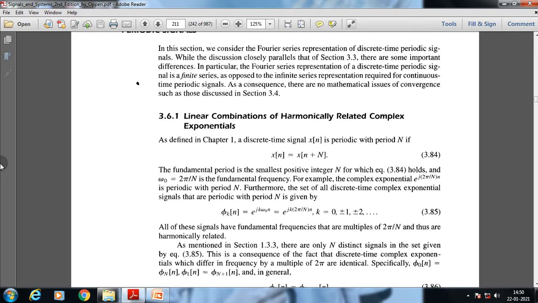Instead of t we will use a small n for the integer values. The value of k in discrete time Fourier series will take N successive integer values. We are going to discuss all these things through different examples.